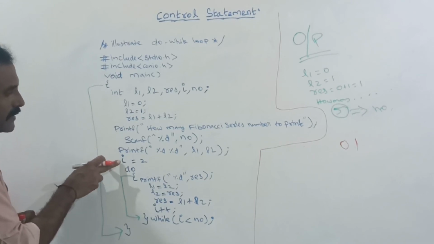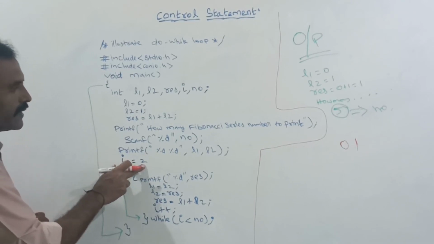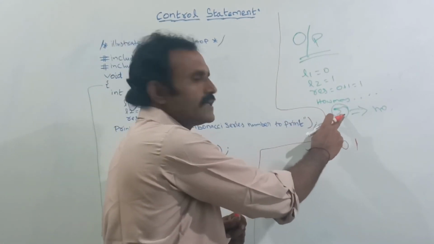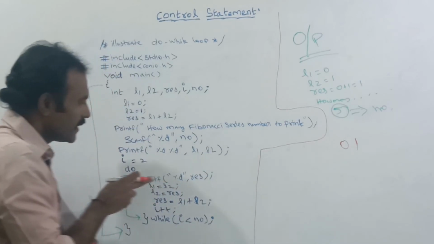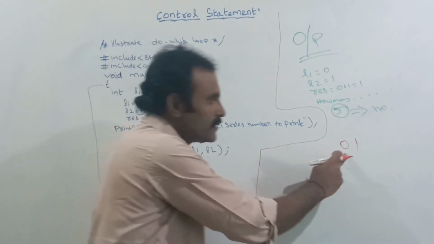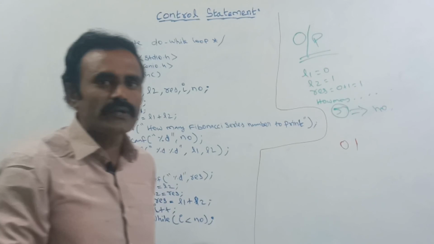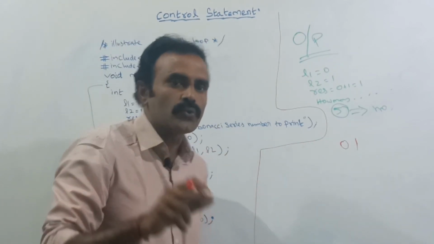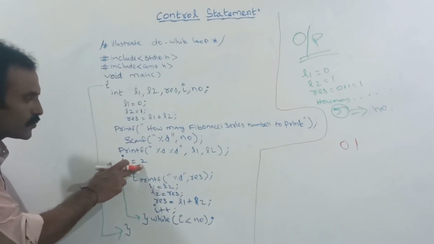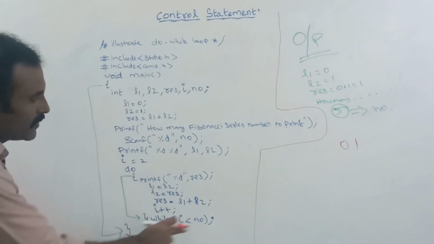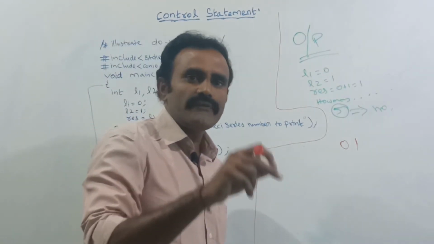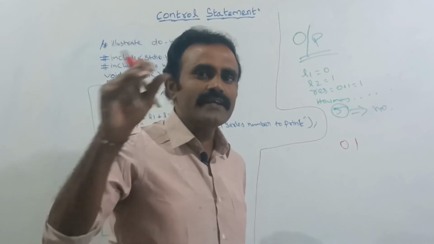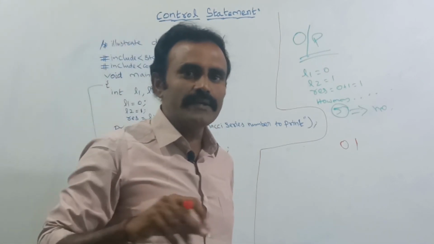Here I am initializing the I value to 2 because here how many numbers do you need? I need to print 5 Fibonacci series numbers. Out of 5, I have already printed 2 numbers. So the remaining numbers, only 3 numbers I need. So here the starting I value should be 2. So I have declared here I is equal to 2. From the second number up to how many numbers? 5 numbers means 2 to 5. That is, here the loop will be repeated 3 times. That is, after the second number, 3 numbers will be printed.